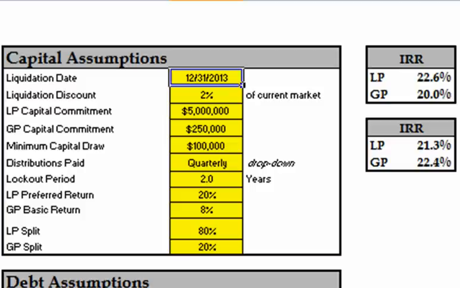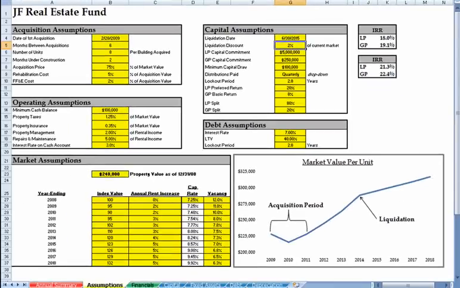If we change the date to June of 2015, we can see the IRR for both investors is lower than our base case, and that's not what we're looking for. John now has perspective of how the timing of the fund's liquidation correlates to his return. If an investor needs his or her capital back in a shorter time span, John knows his IRR will decrease. But, depending on the availability of capital, he may need to take that hit.